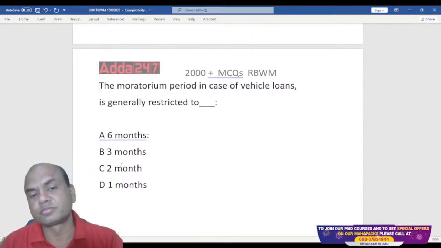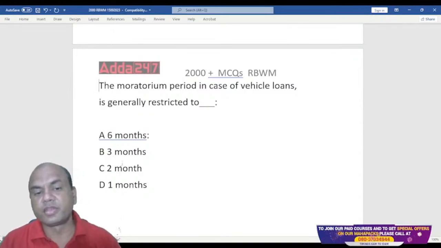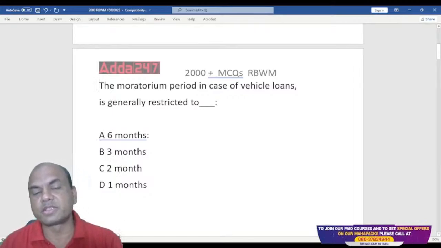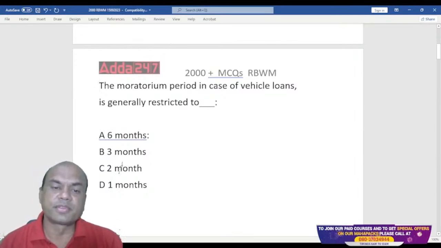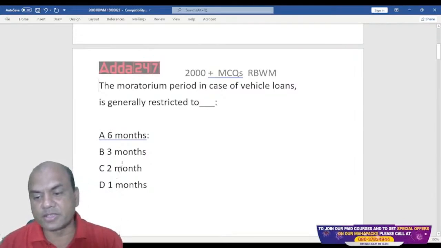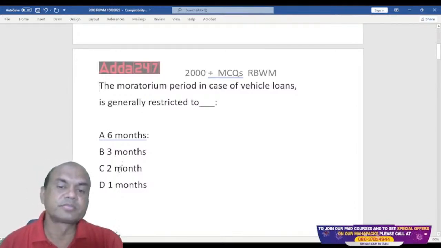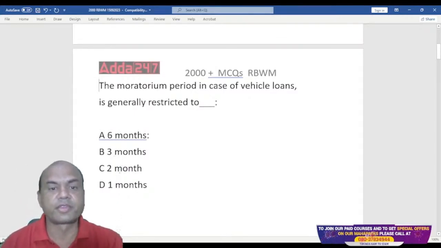So, answer fast. Everyone, be fast. Let me see in the comment section. Vehicle loans: two-wheeler, car, all these, basically these two loans. So it is given as, let me see.